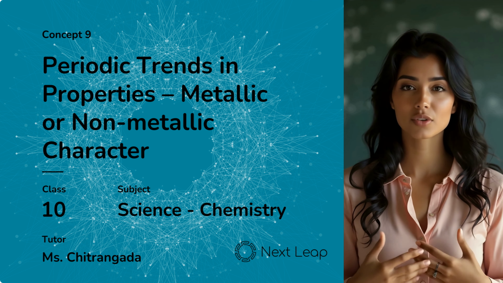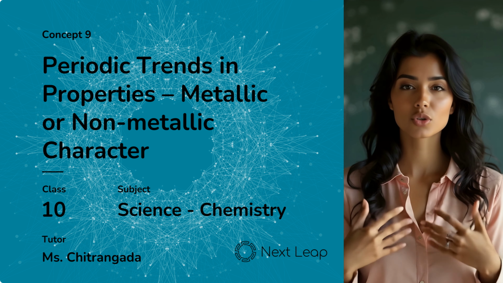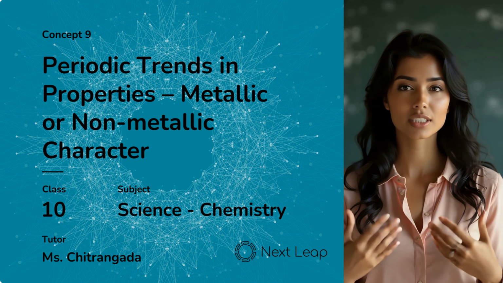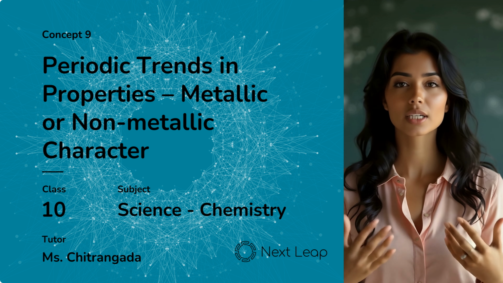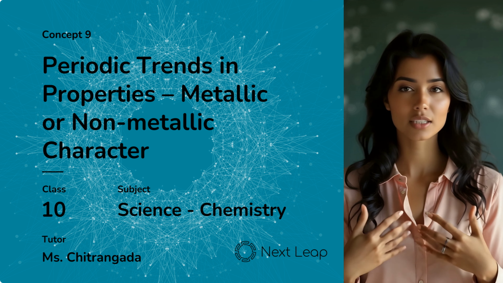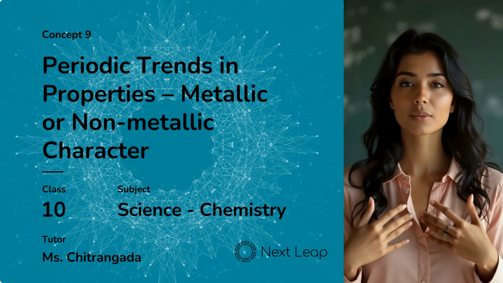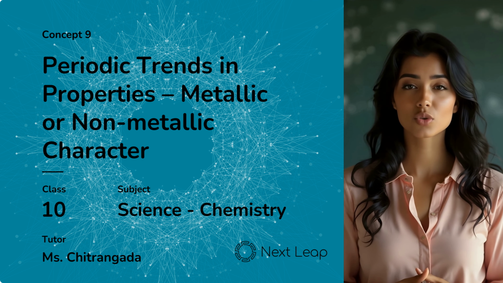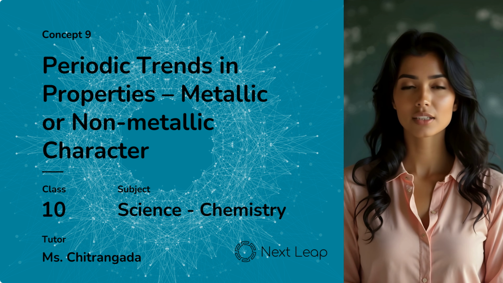Metallic character refers to the tendency of an atom to lose electrons and form positive ions. For example, when a metal like sodium is supplied with energy, it loses one electron and becomes a cation. Sodium atom gives sodium ion plus one electron.